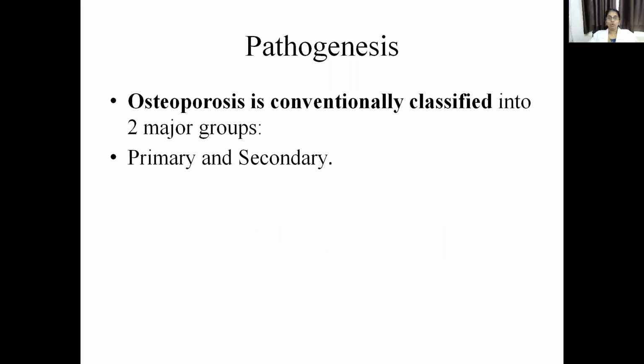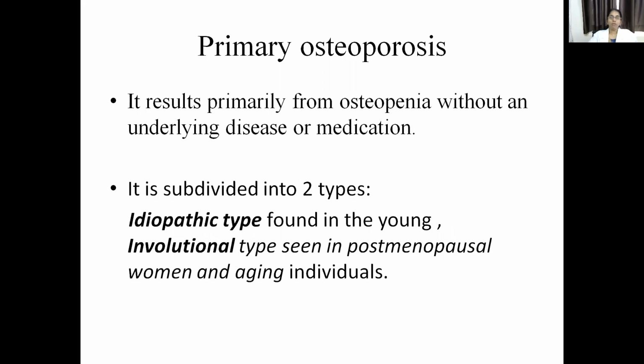It's divided into two major groups, primary and secondary. Coming to the primary, osteopenia without an underlying disease or medication is called primary. If something is occurring without any underlying problem or medication, it's called idiopathic.